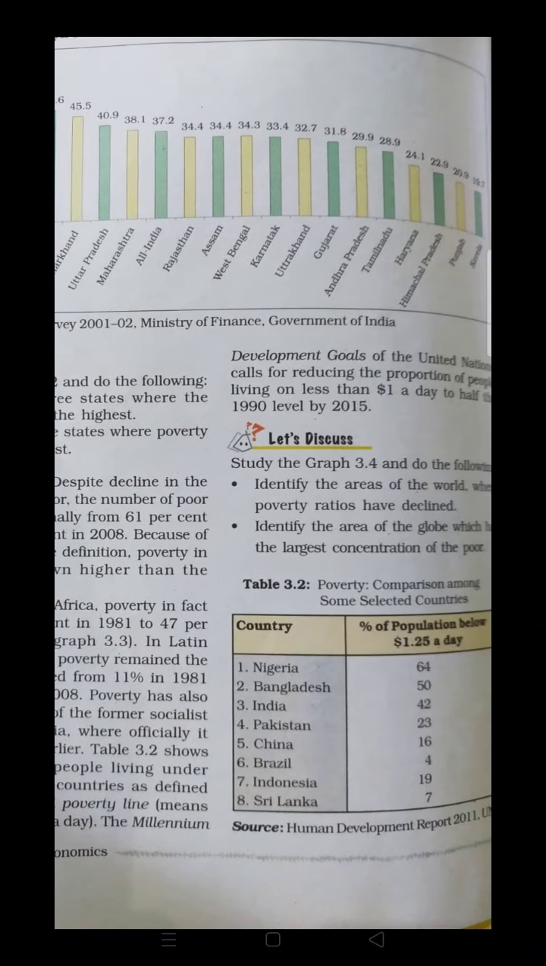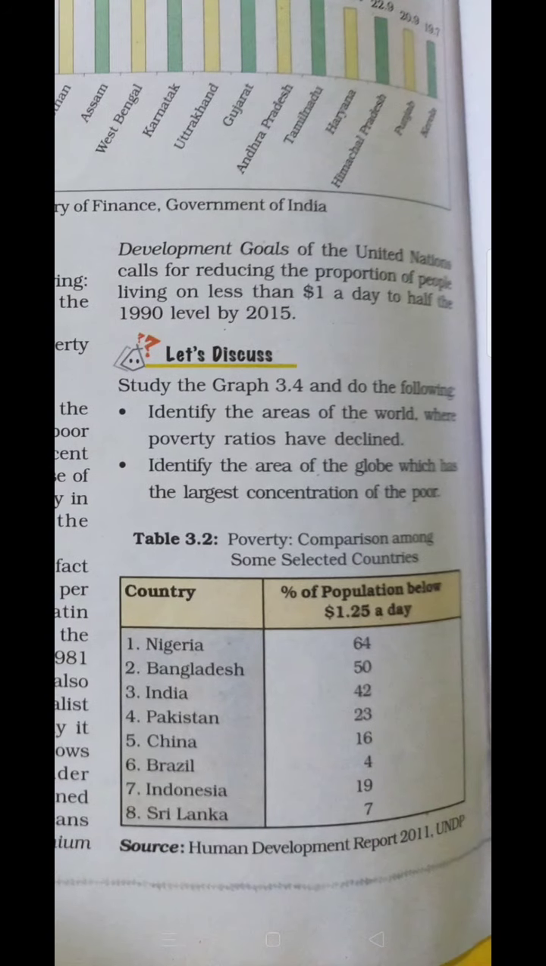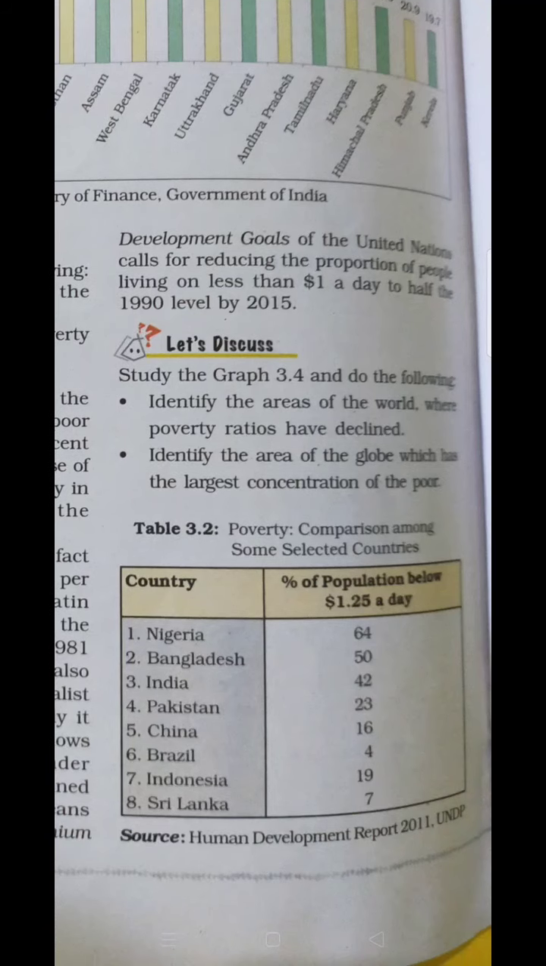Okay, so here is an example table showing the poverty comparison among selected countries, and the percentage of population below $1.25 a day. Nigeria is there, 64% of the population is living here. India has 42% of the population. If I talk about Bangladesh, 50% of the population is there. In China there is 16%, Sri Lanka only 7%, Brazil only 4% of people living under this poverty line, which is determined by the World Bank or international organizations.